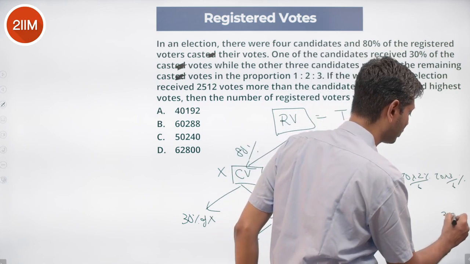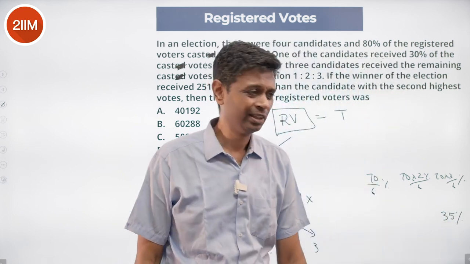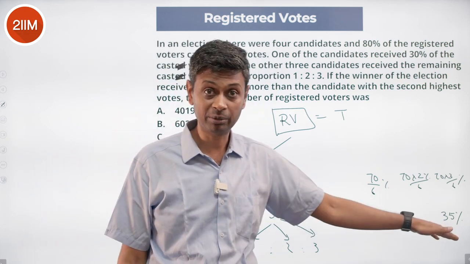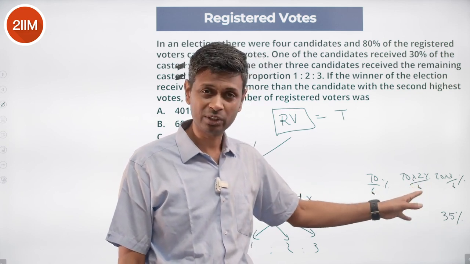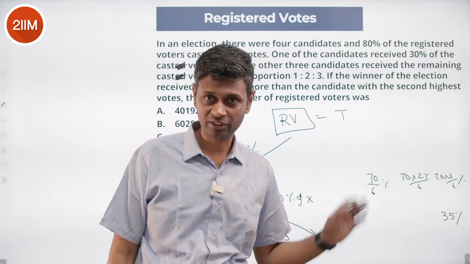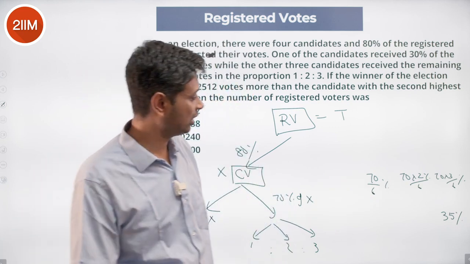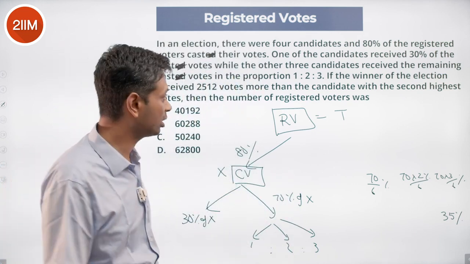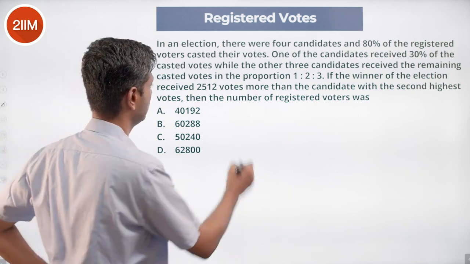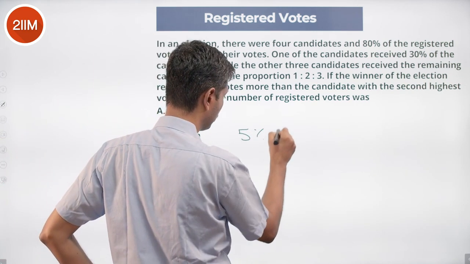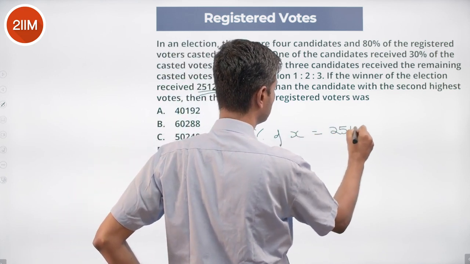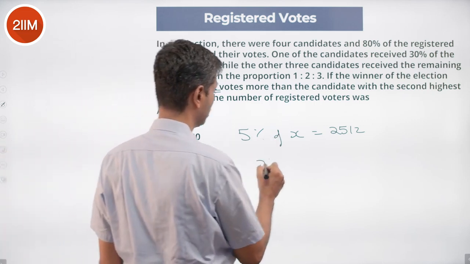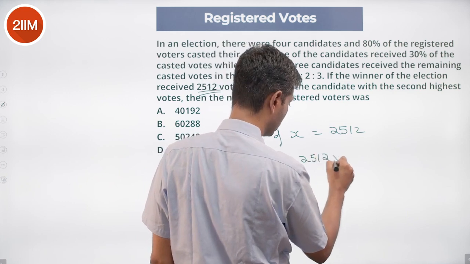This is 35%. I'm very interested in this. Why? Because that means this guy has won the election. This guy has already got 30, that guy has got more than 30, 35%. This is going to be less than 30%, that I know. 70% by 3 is half of that, much lesser. So the guy who won the election won 35% of the total cast votes, and the guy who came second won 30% of the total cast votes. The difference between these two is 2512. 5% of X is 2512. X is the total votes cast. 5% is 1/20, so X is 2512 into 20.